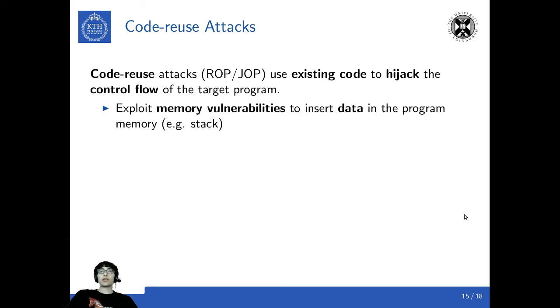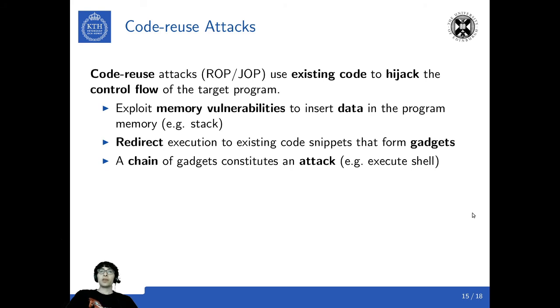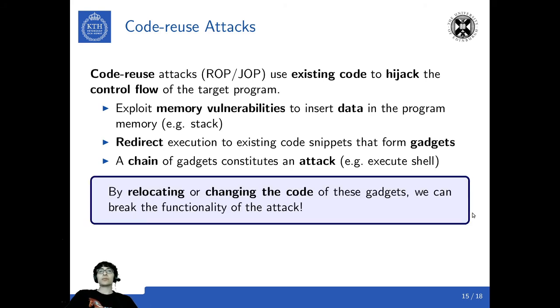In particular, they exploit a memory vulnerability to insert data in the program memory to redirect the execution to existing code snippets that form the so-called gadgets. A chain of gadgets constitutes an attack. So the idea is that by relocating or changing the code of the gadgets in a program, we can break the functionality of the attack.